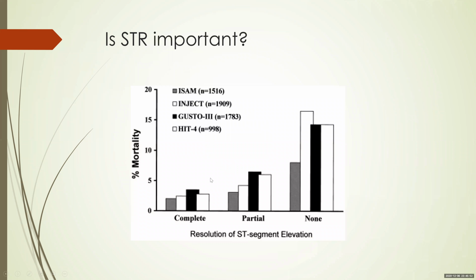So is ST resolution important? This is a compendium of 4 studies. Complete ST resolution was defined as ST resolution of more than 70%. Partial was defined as ST resolution between 30 to 70%. And none was ST resolution less than 30%. You can see when the ST resolution is more than 70%, you can see a very low mortality, around 2.5 to 3%. Whereas when there is poor ST resolution, that is less than 30%, you can see the mortality is close to around 15%. So there is around a 4 to 5 times mortality decrease when there is good ST resolution of more than 70%. So you aim to achieve an ST resolution of more than 70%.